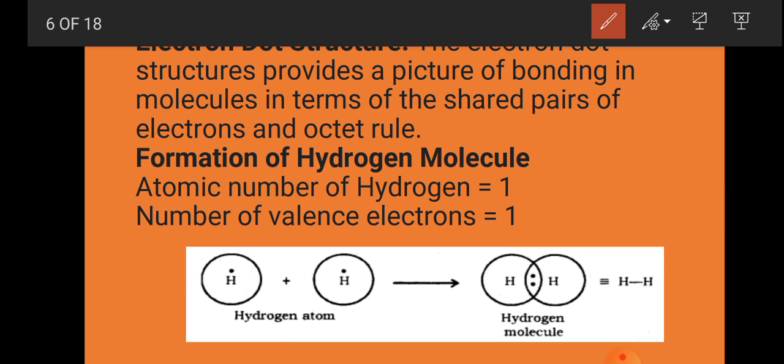I think it is clear, students. Let me tell you again. Suppose this is hydrogen and this is another hydrogen. Each hydrogen has one electron. Both of them will not transfer the electron; they will be sharing.